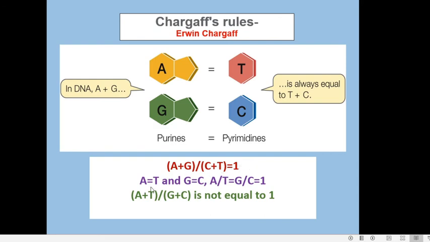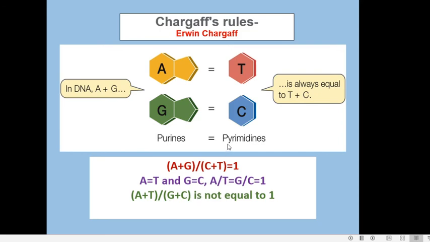A is equal to T, G is equal to C. So, A by T equal to 1, G by C equal to 1. A plus T by G plus C need not be equal to 1, but it will assume a value which will be same for all the members of a species.